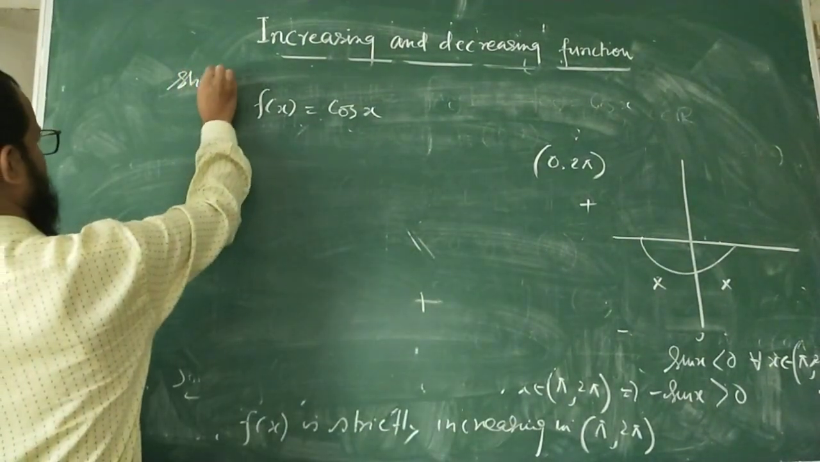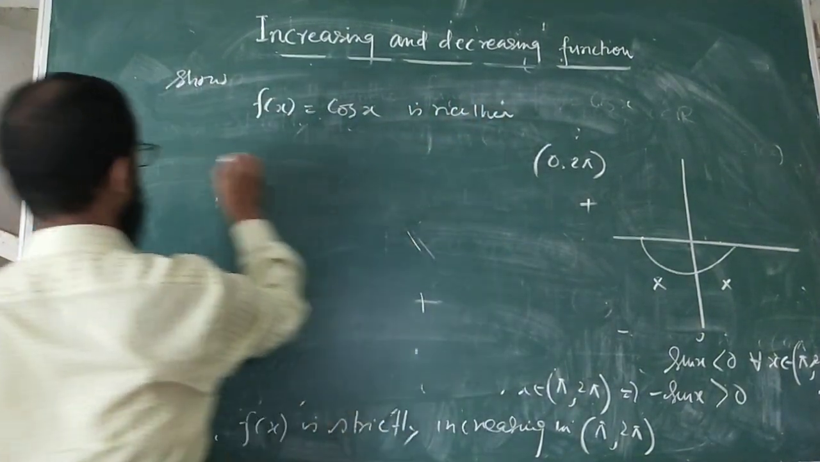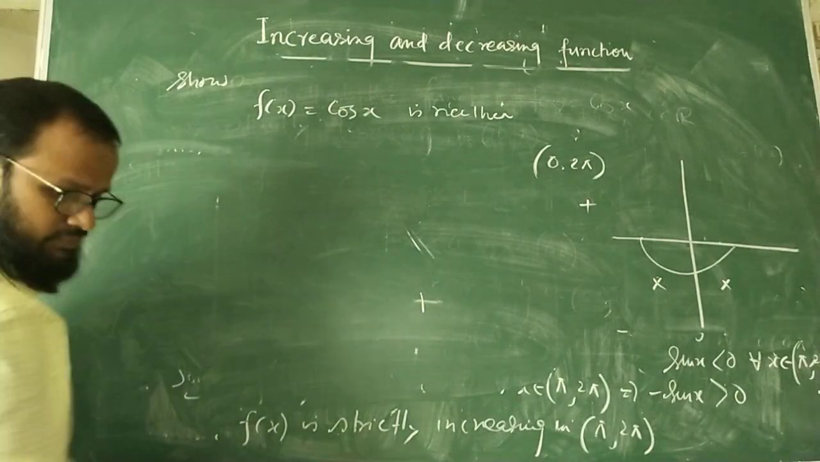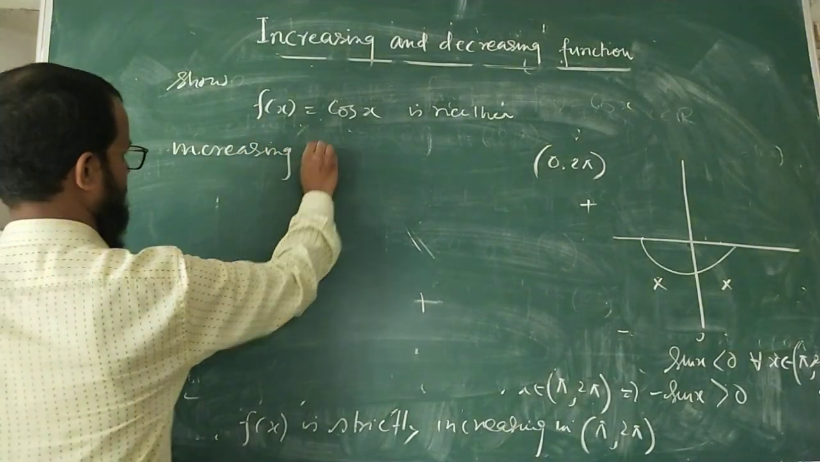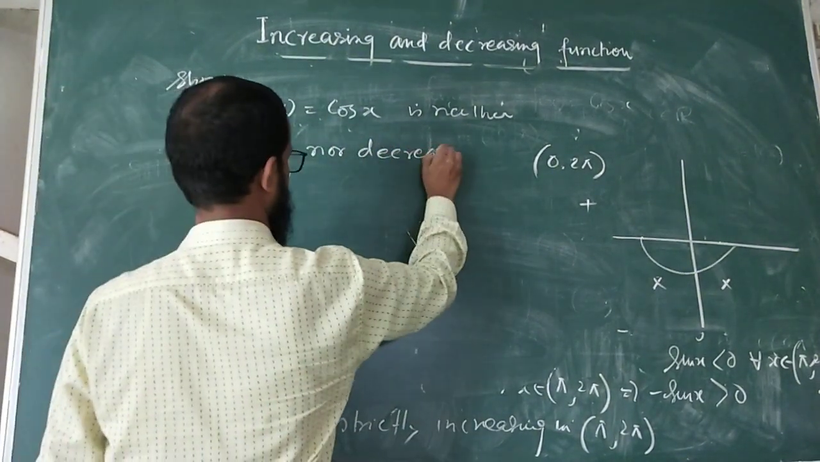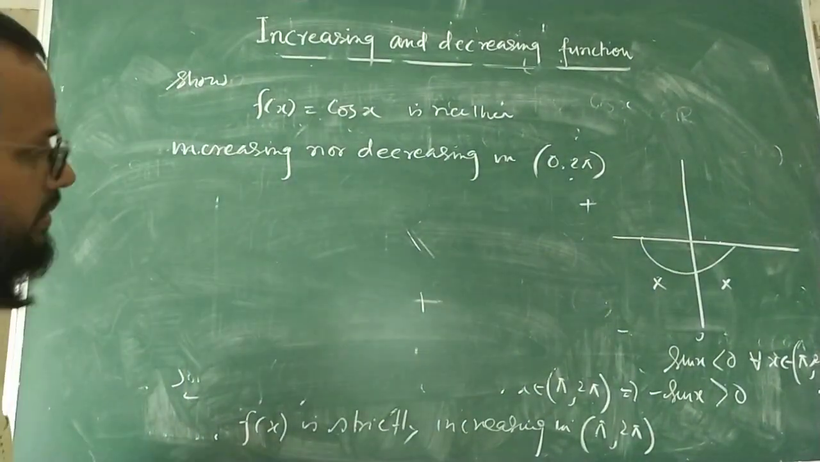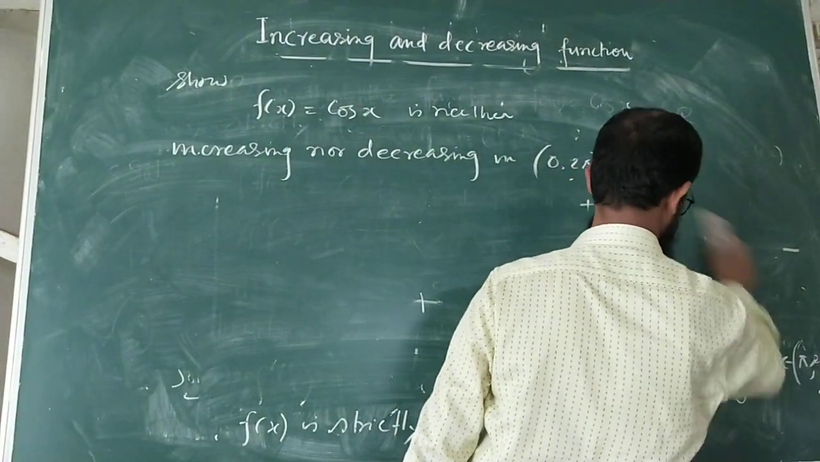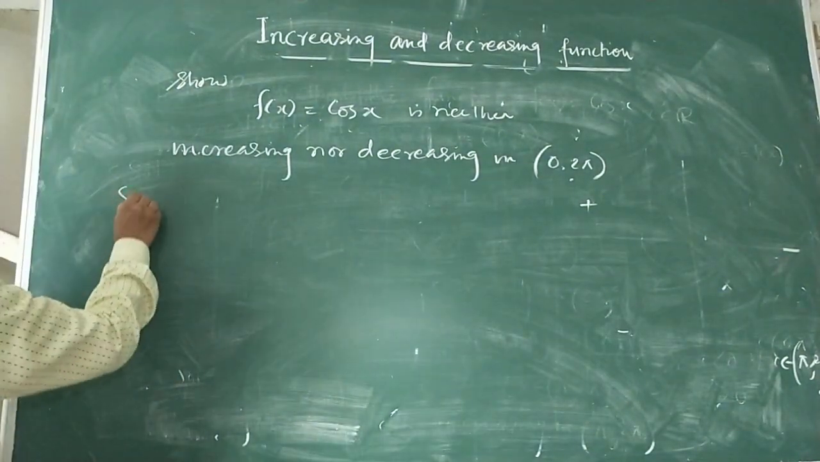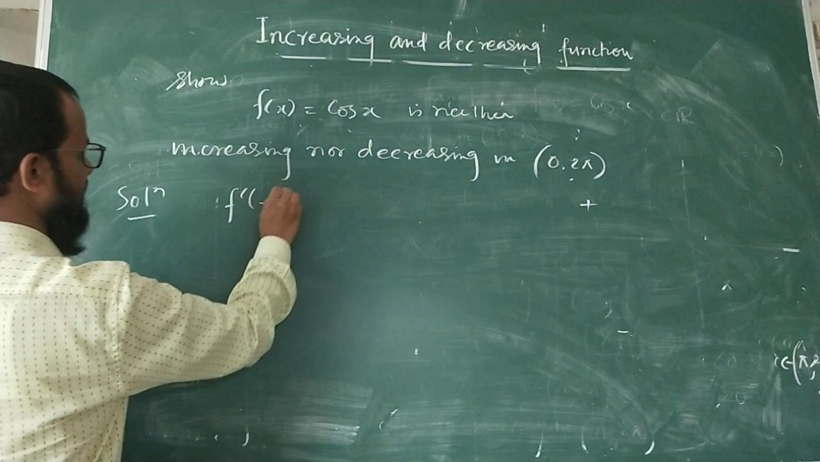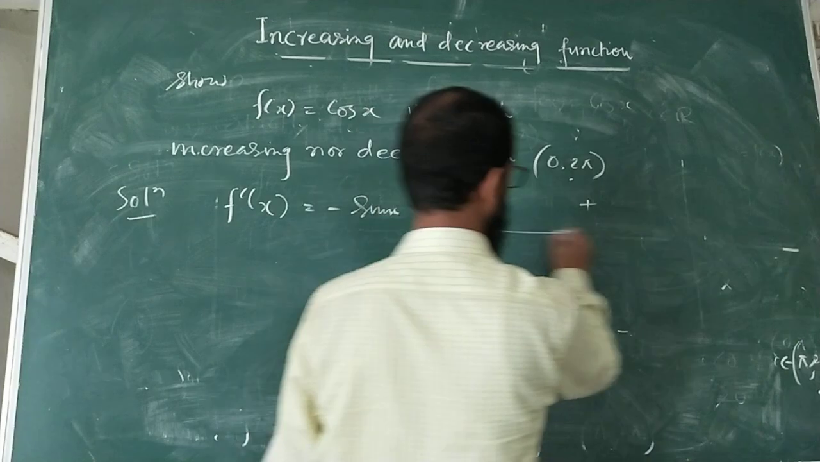Show that f(x) = cos x is neither increasing nor decreasing in this interval, in the interval 0 to 2π. So again you find f'(x) equal to what? Minus sin x, and 0 to 2π is divided,